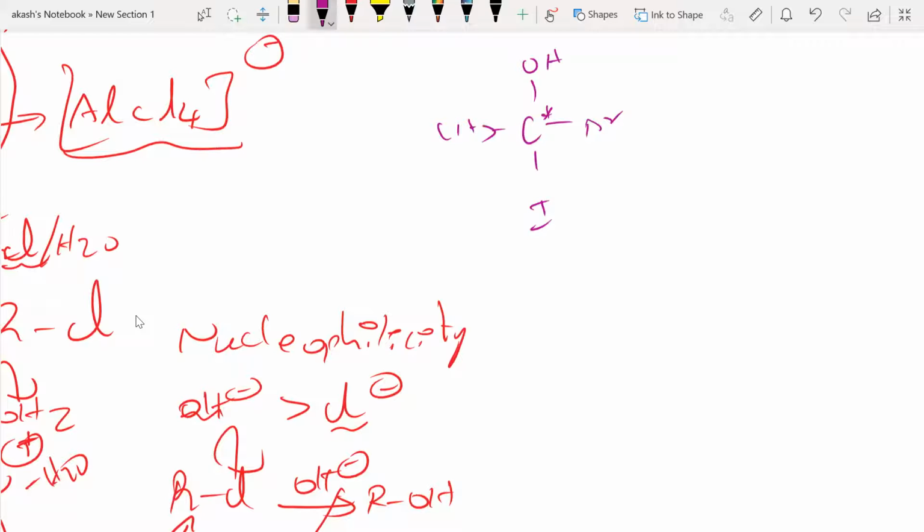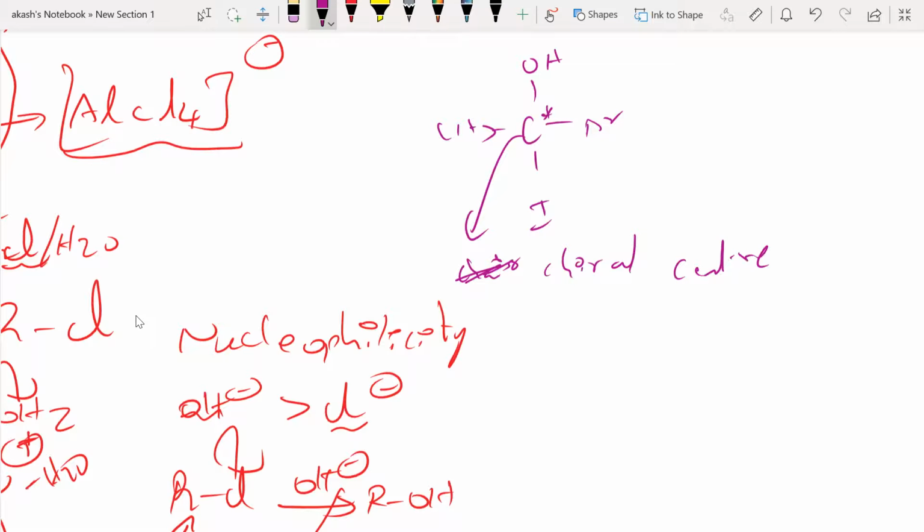Right? So all four different groups attached to this carbon are different. So this will be able to rotate the plane polarized light. So I will be calling this particular carbon a chiral carbon, or chiral center.